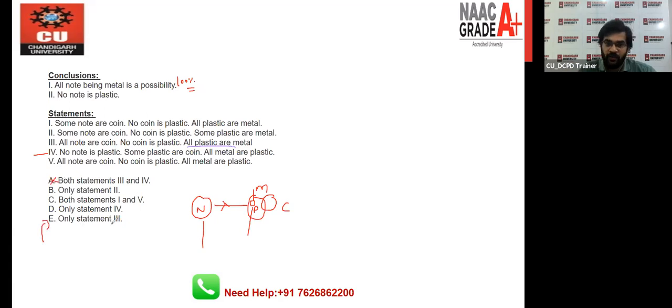It means only third one is the right. There is no need to check second one. Why? Because the third one is already correct, right? And there is no option here. 2 and 3 is right, right? So option number E is the right one, and this is the answer.